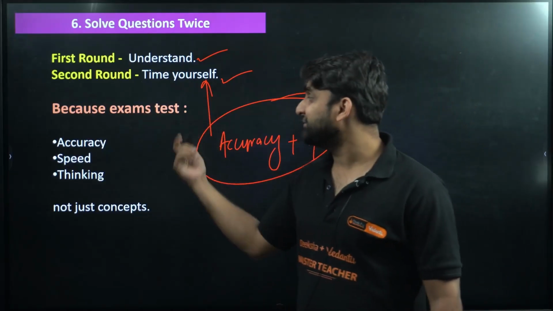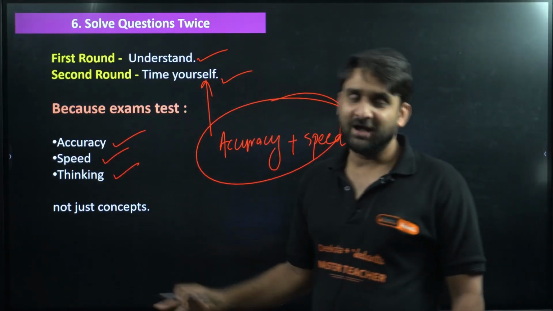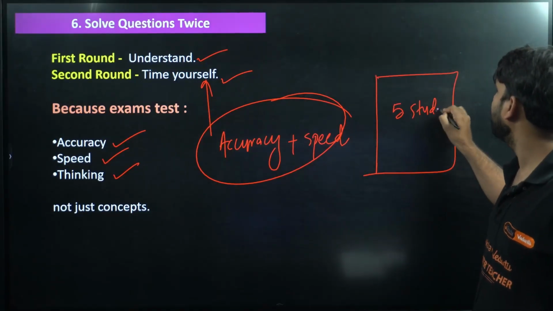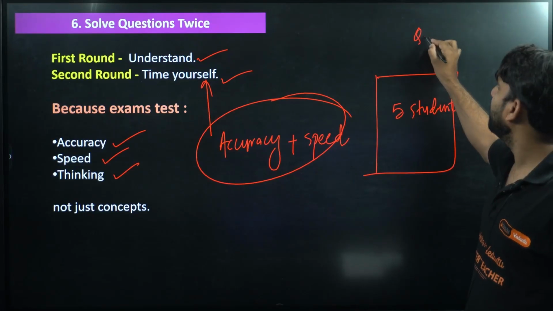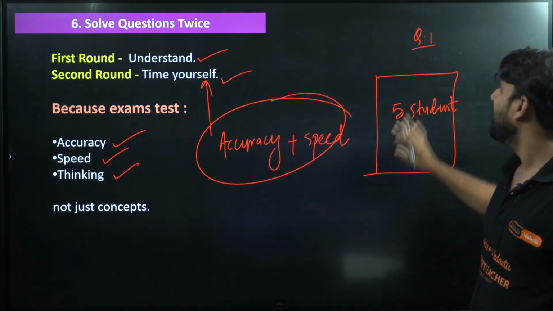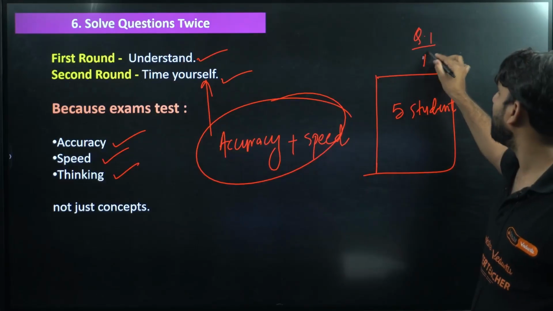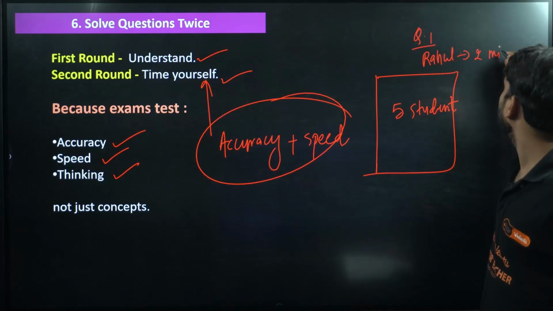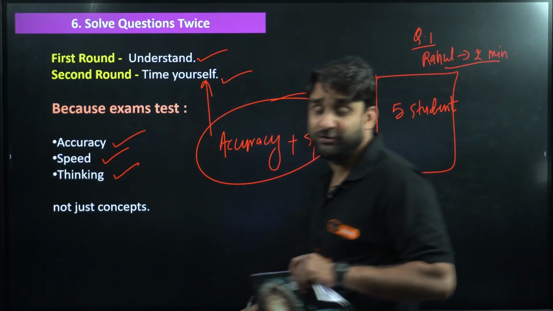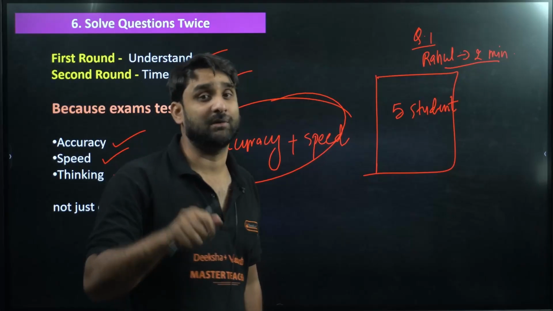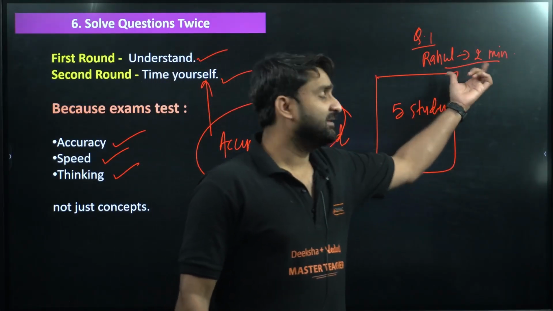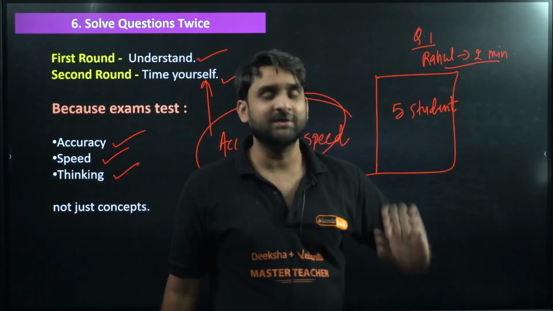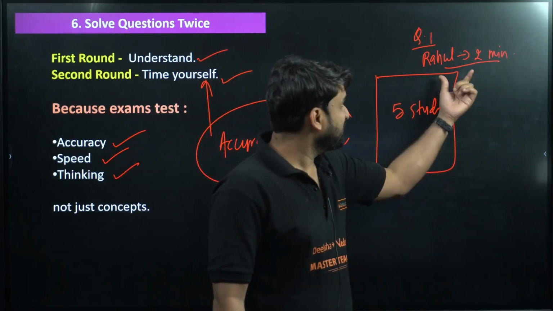Because the exam tests accuracy, speed and thinking. For example, in a class there are 5 students, and I have given a question to the entire class to solve. There is a student, let's say Rahul. Rahul gave me the answer quickly, within 2 minutes, and the rest of the 4 students are taking almost 5 to 6 minutes to solve that particular question. So Rahul has a topper's mindset. He will utilize the remaining time that he is saving for other questions, for other subjects in any exam. So speed also matters, everyone.